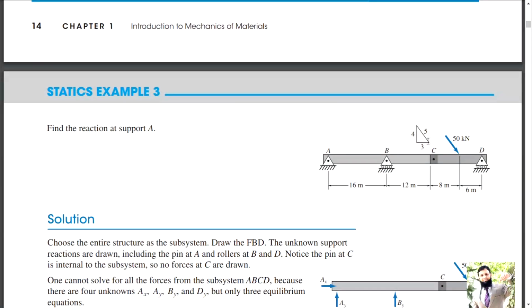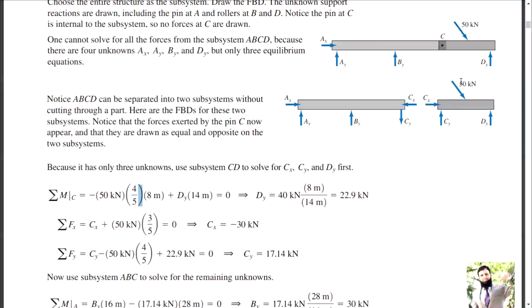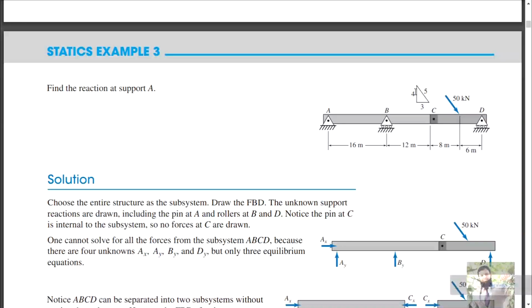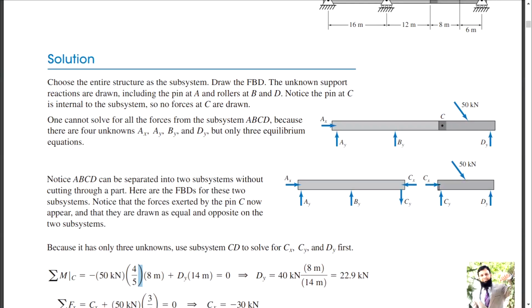Some people use the hypotenuse, but here we have this vertical component, because the horizontal component will not be contributing towards this moment. So we want to find this vertical component: 50 sine theta, and sine theta can be written as 4 by 5, and the rest is this moment arm.